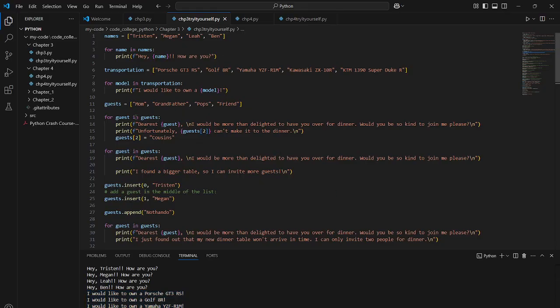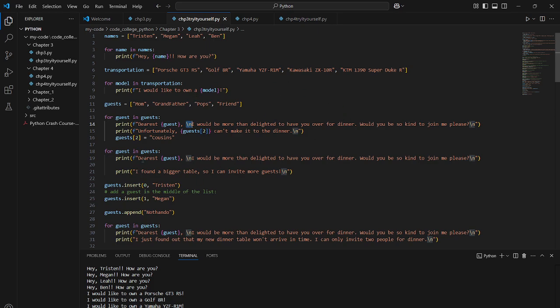The next one is the guests one. We had to make a list of guests we would want to invite to dinner. Here we use for guest in guests, so it will print a message, dearest guest, and then this backslash n makes us go to the next line beneath that. As seen over here, it gives a really nice long message, and then it prints that for all of them.